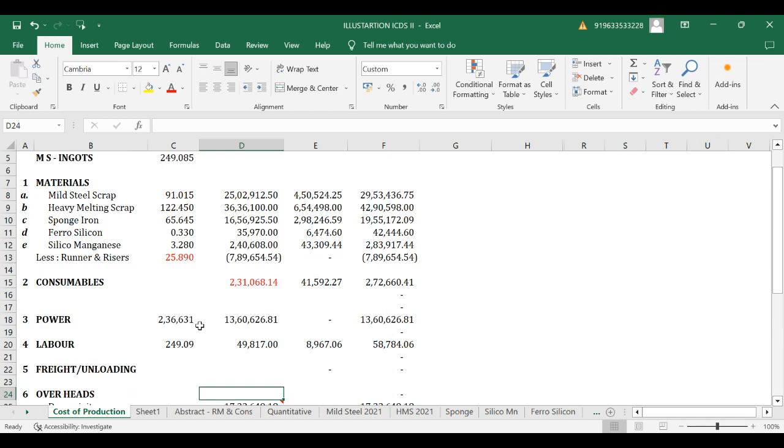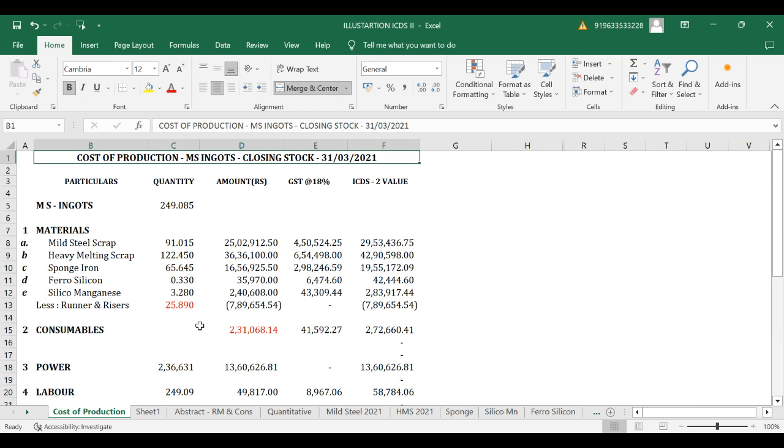So here, for valuing for ICDS 2 purposes, as a cost accountant, definitely you may assist the assessees in order to do it. Apart from this, we have now got this opportunity to go for this 142 valuation. So this is not a permanent matrix. This is a dynamic one. Definitely it can be changed on the basis of industry to industry, product to product. So this is a bare idea about how to value the inventory on the basis of FIFO.